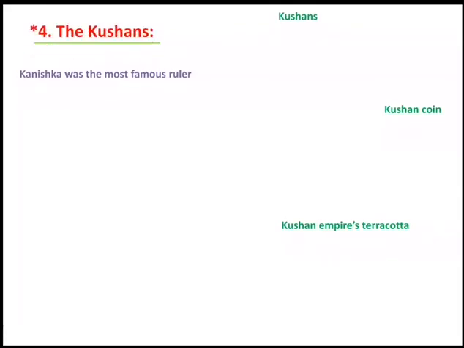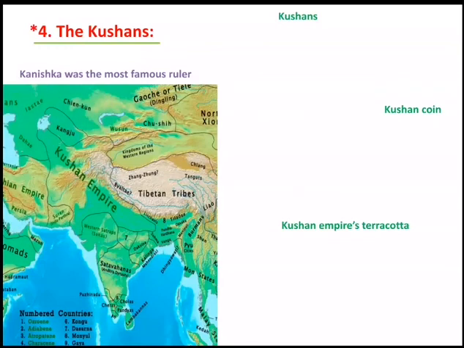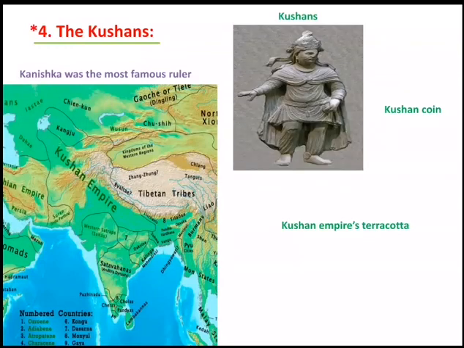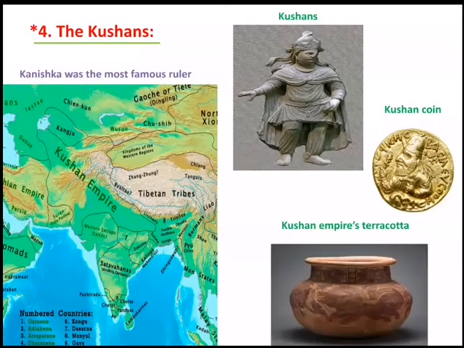The Kushans. The Kushans came from Central Asia. Their most famous ruler was Kanishka. Here you can see the pictures of the coins and the terracotta used during the Kushan Empire.